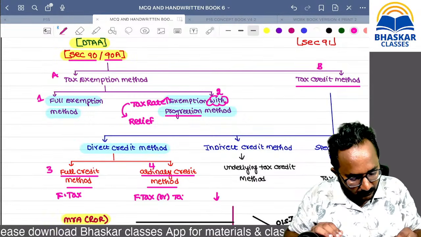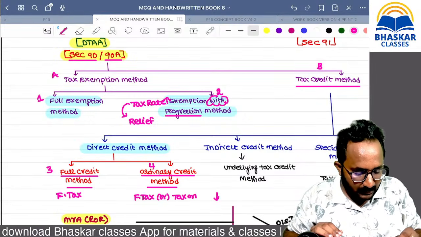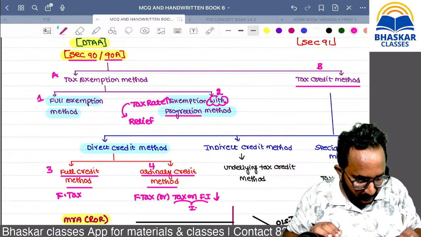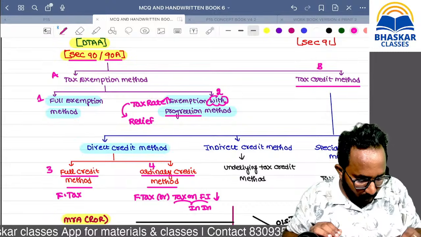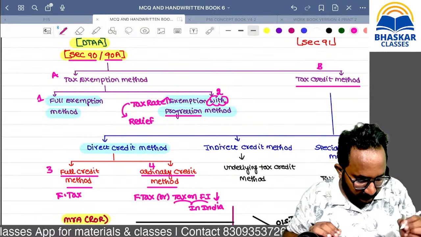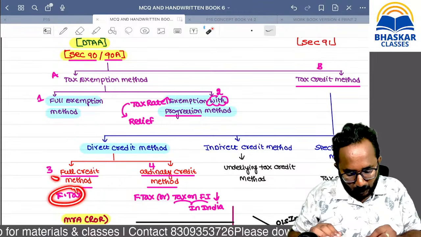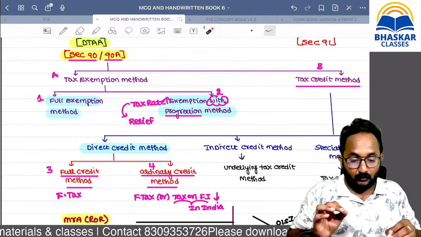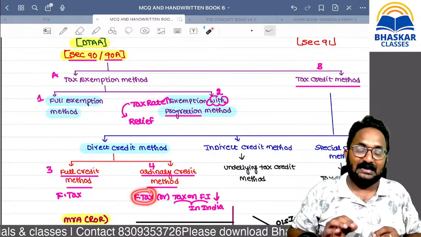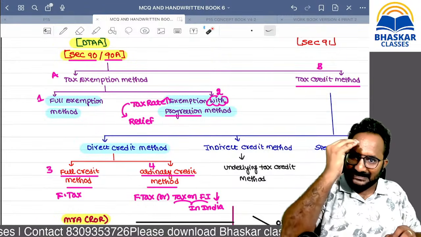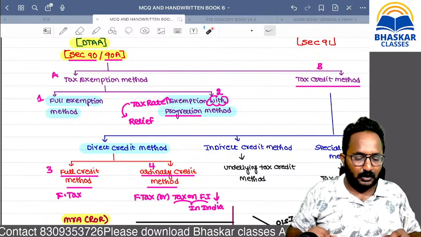The tax we can collect on that foreign income in India. In full credit you can take the full amount of foreign tax. Here we are restricting the foreign tax with what?